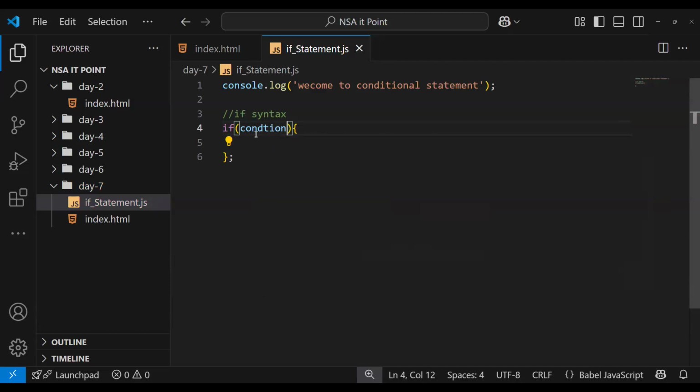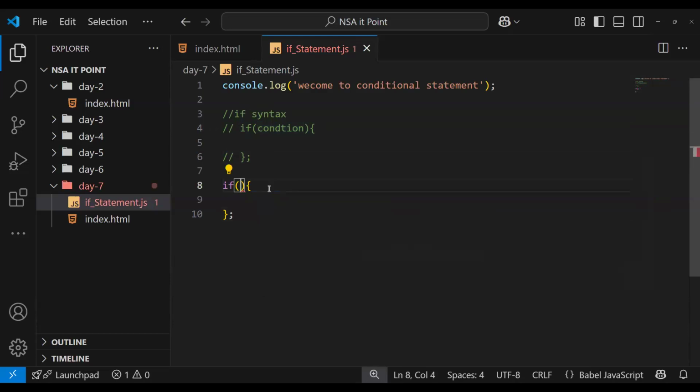The condition inside can be anything. It's a simple syntax. Let's just copy and paste. Okay, what should the condition be?